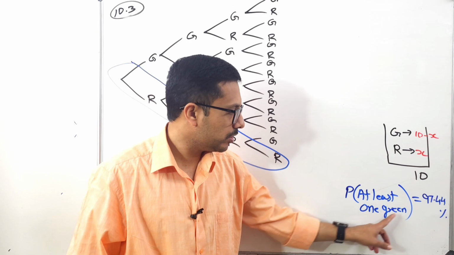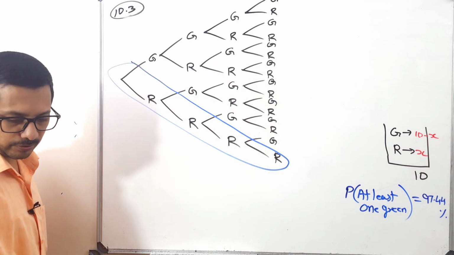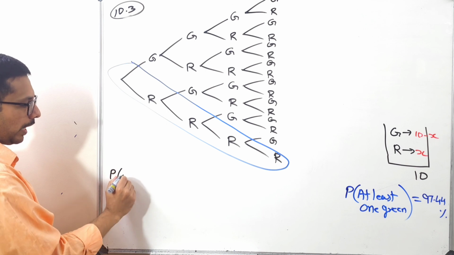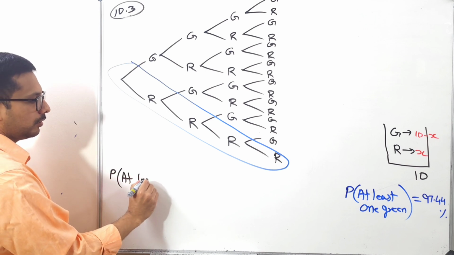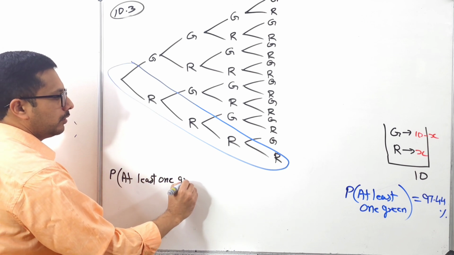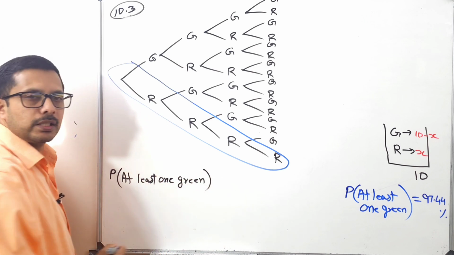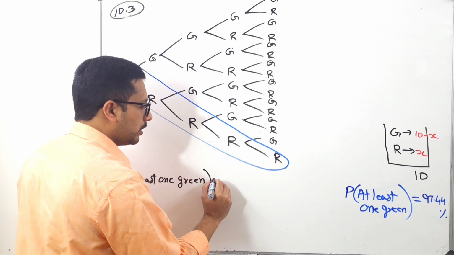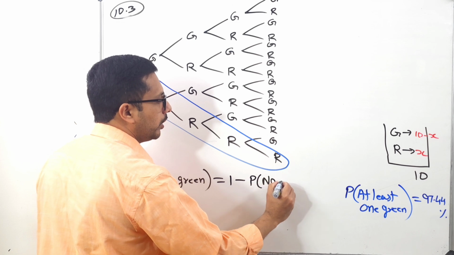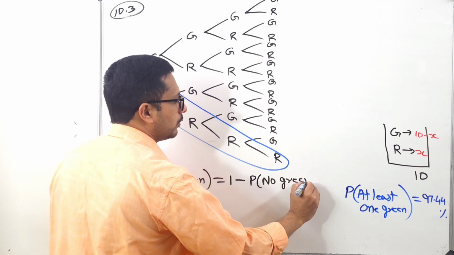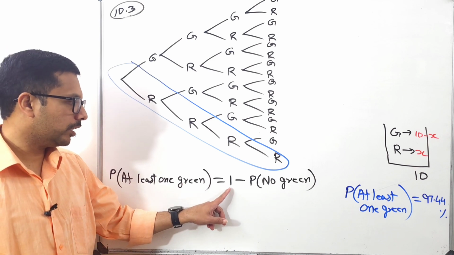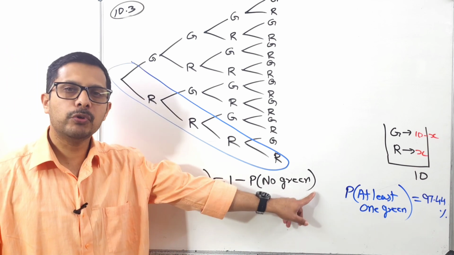Probability of at least one green. So listen very carefully how I am going to write that one. Probability of at least one green, and I'm going to write it like this. Probability of at least one green is the same as 1 minus probability of no green. Listen very carefully. Probability of at least one green is equal to 1 minus probability of no green.